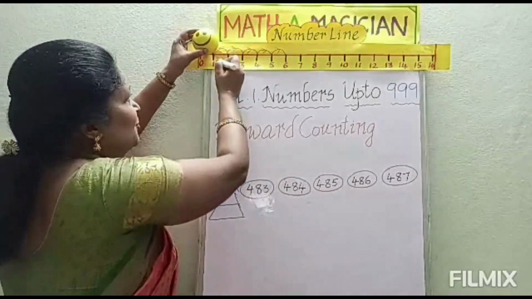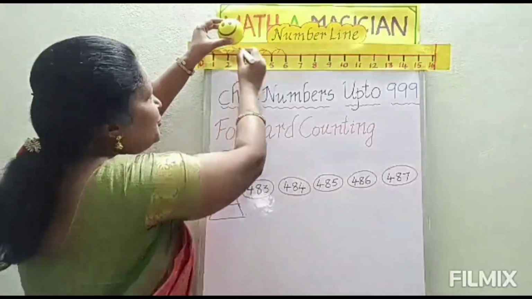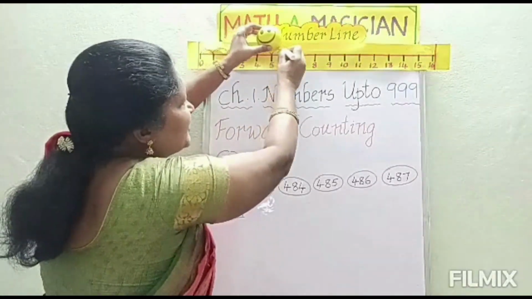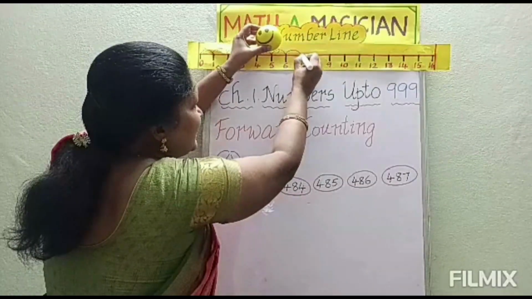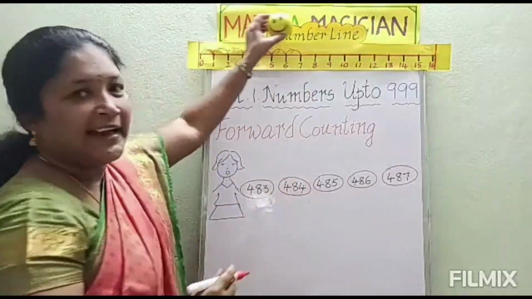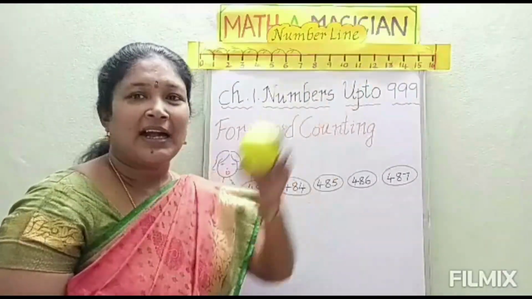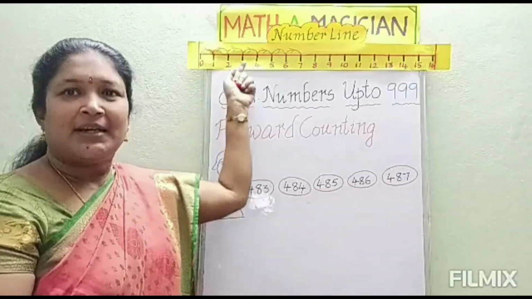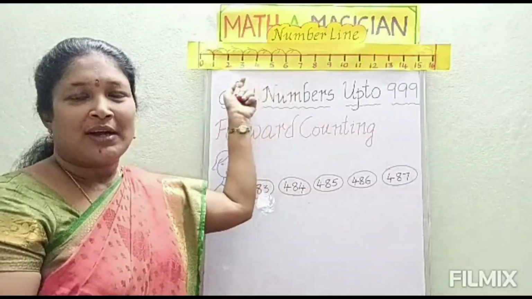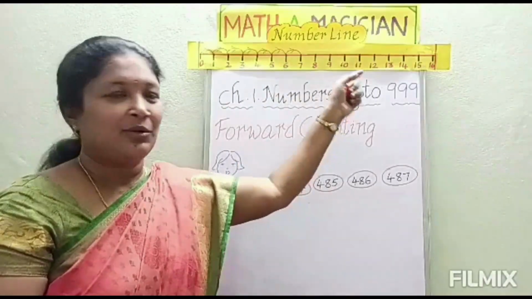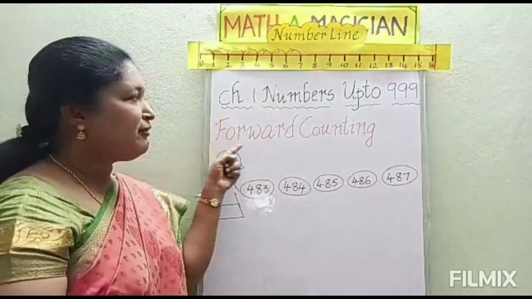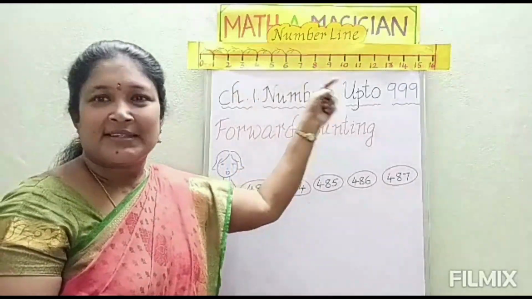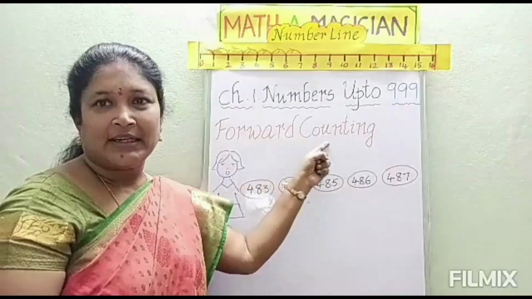See here, 0 to 1, 1 to 2, 2 to 3, 3 to 4, 4 next 5, 5 after 6, 6 after 7. So it moves and reaches to another side. So here, moving from one number to the next number, one number to the next number and going on. So that is called forward counting. Moving from one number to the next number is called forward counting.